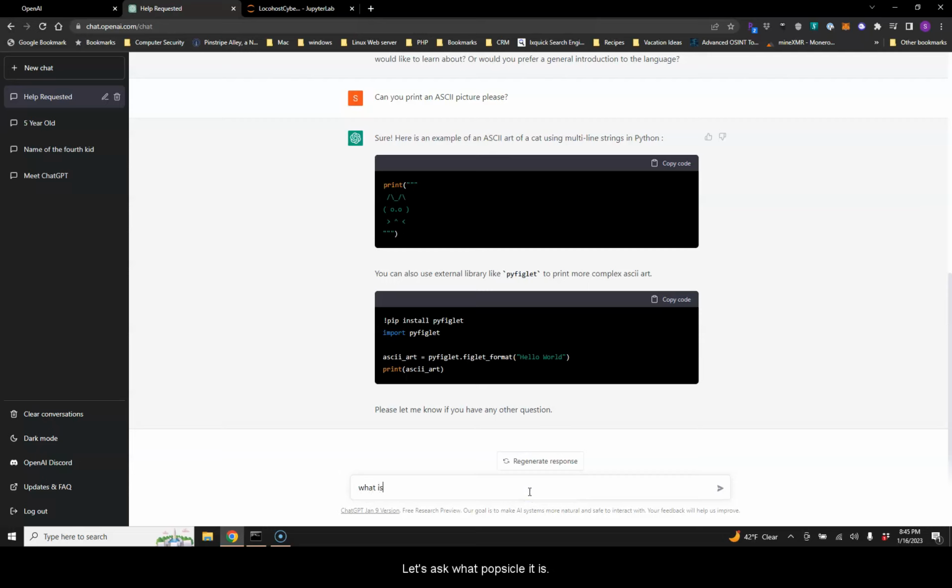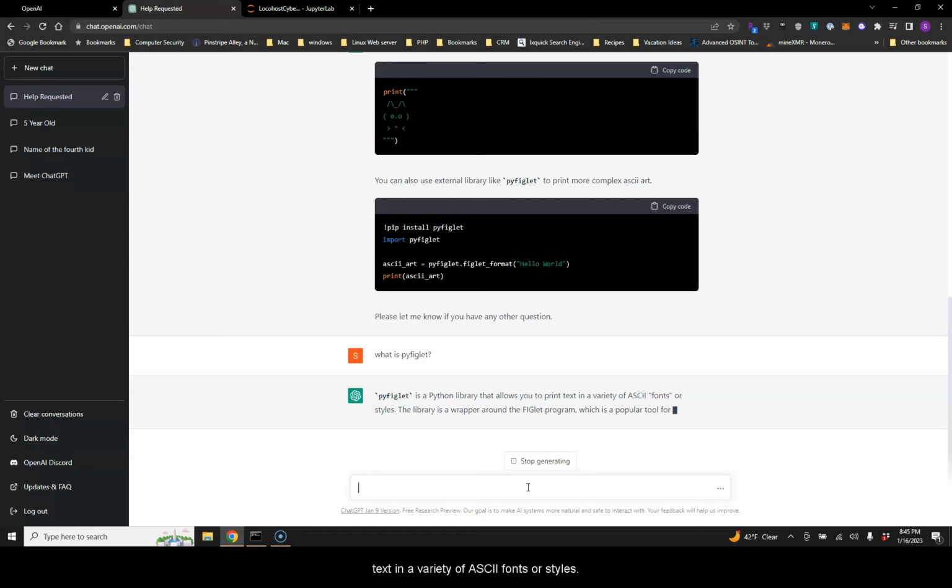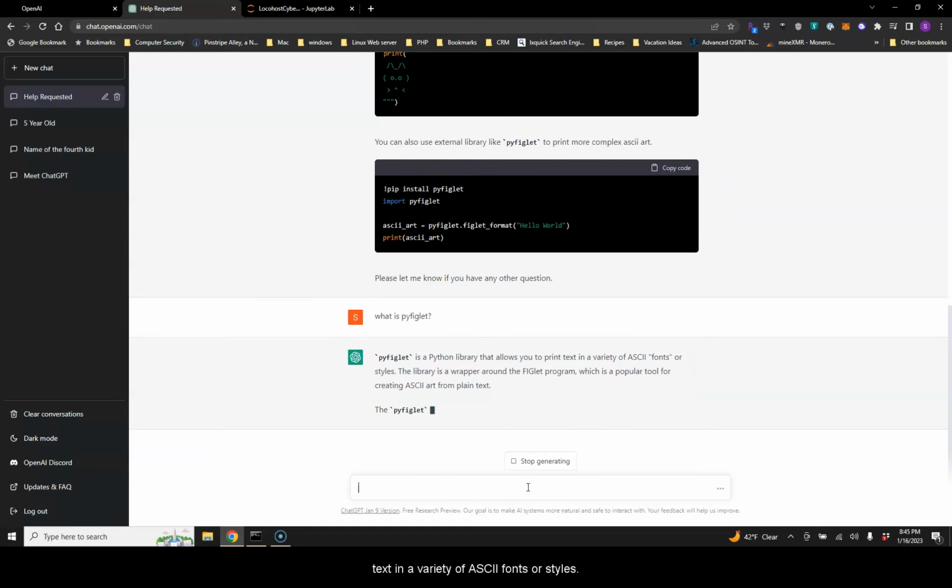Let's ask what PyFiglet is. So PyFiglet is a Python library that allows you to print text in a variety of ASCII fonts or styles.